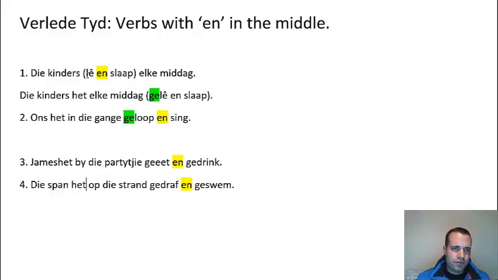So don't miss the N. If you miss the N and you only see one verb, then you're going to get this wrong. If you only move lê to the end and put a het in there, it's going to be completely wrong. So just watch out for two verbs. And for some reason they like testing this rule, I think because they're two different types here. So watch out for that one.